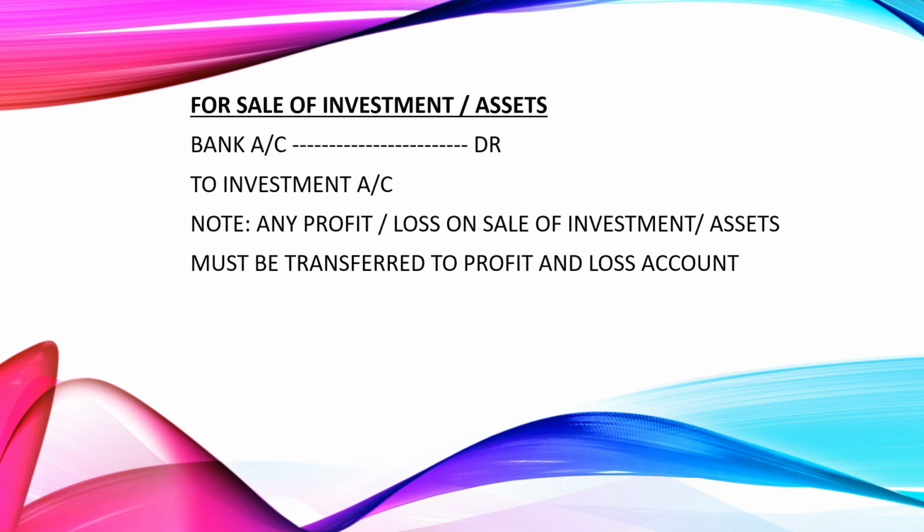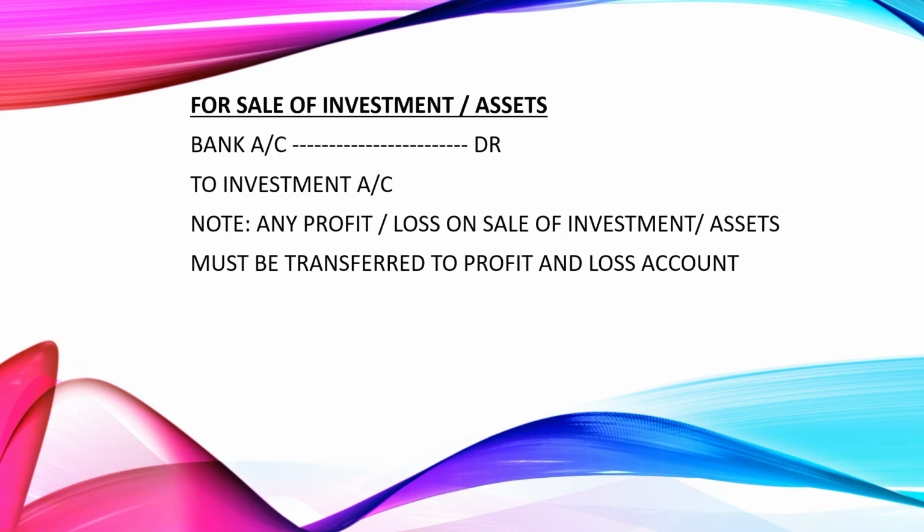The next entry is for sale of investments or assets. As you know, the company is in need of funds. The option available is that the company may sell its investments or assets. The basic journal entry is bank account debit to investments account or assets account.